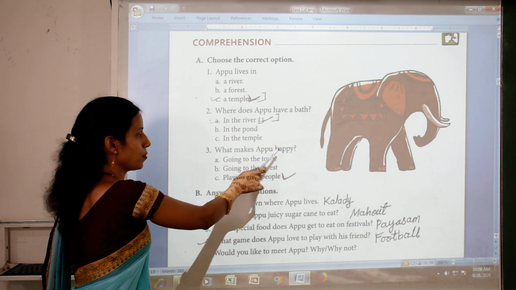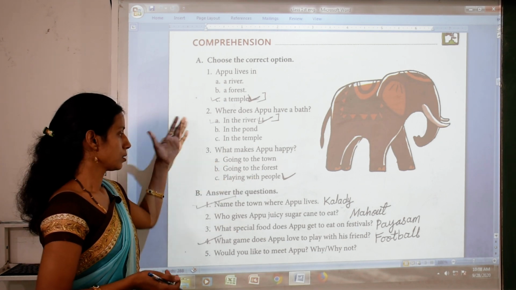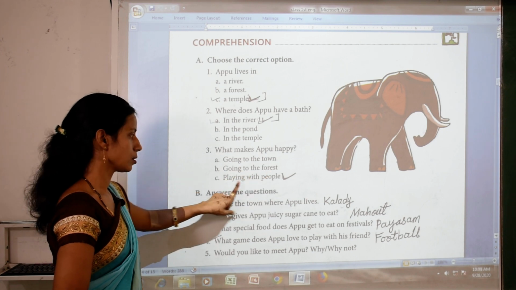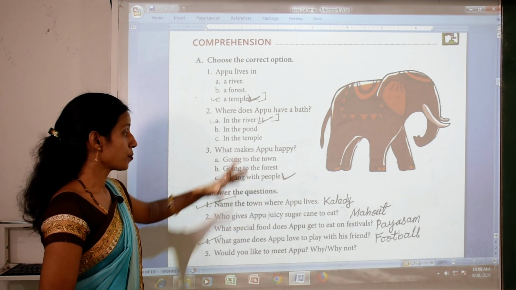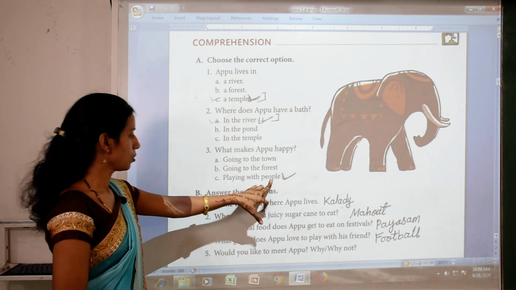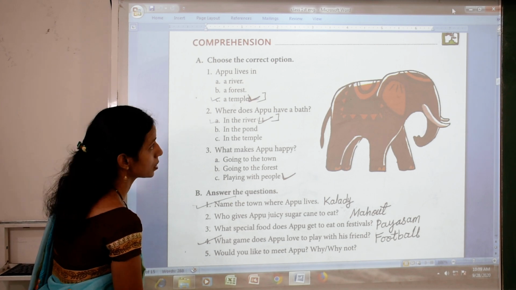When is Appu happy? Going to the town, going to the forest, playing with people. So Appu is happy when Appu is playing with people. Okay. So these are three questions there.